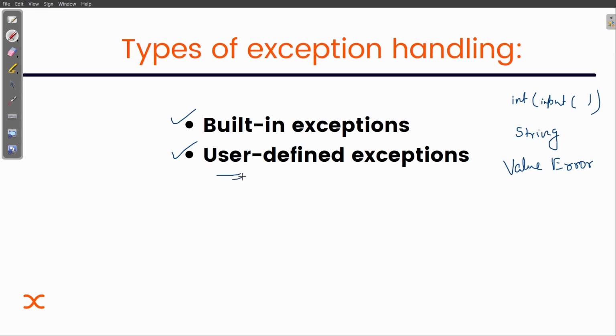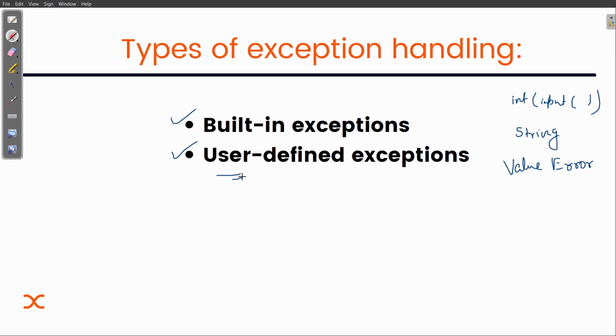And user-defined exceptions are those exceptions that we will show, that we will print. Sometimes we actually raise some exceptions. Suppose you are creating an application, and there are some things that you don't want the user to do.